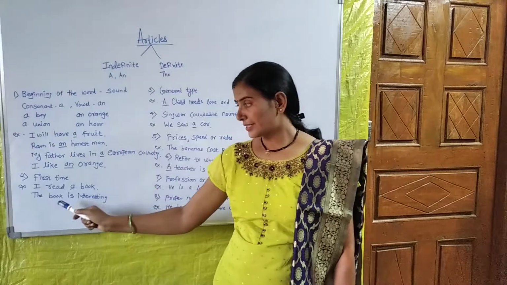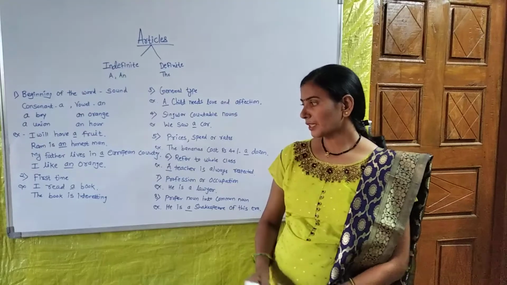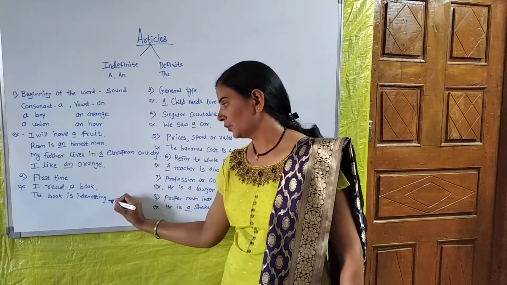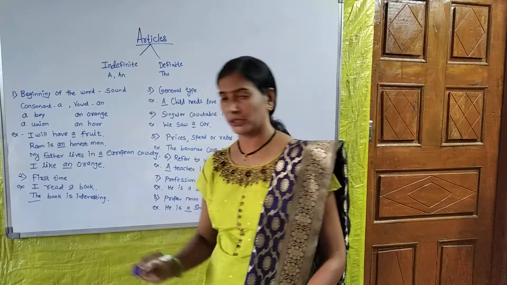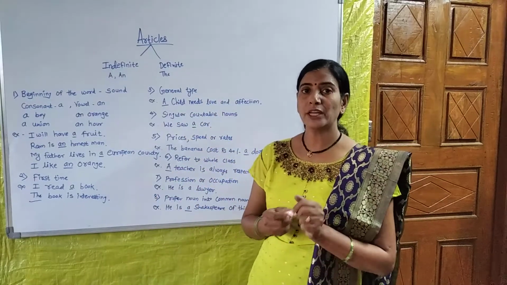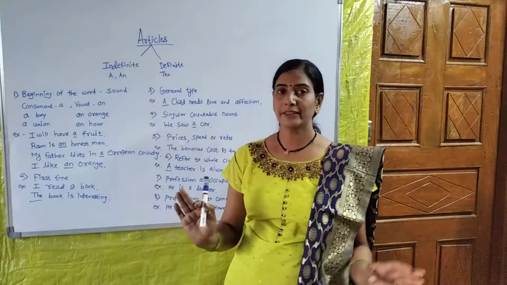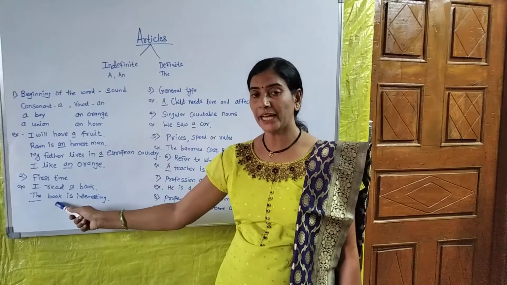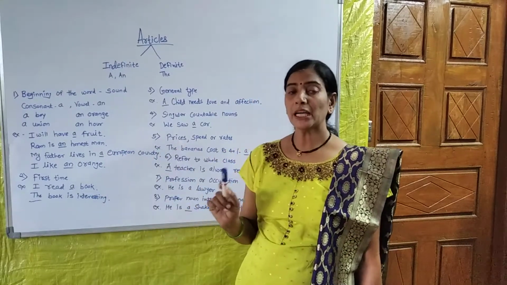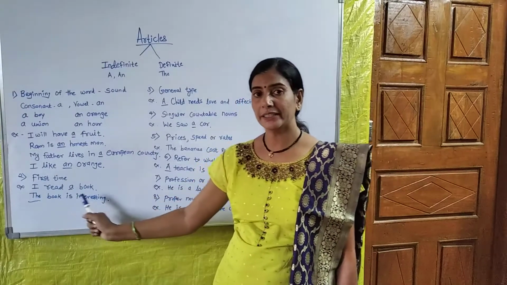And in the second sentence, the book is interesting. In the second sentence, I put the article before the book because for the first time we spoke about a book. There is not any specification about that book, but for the second time we are speaking about that particular book, so we have to put the article here.